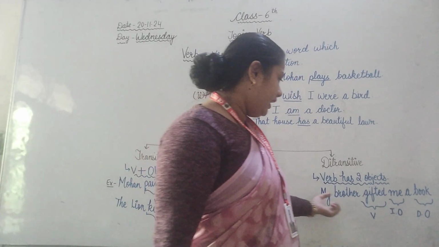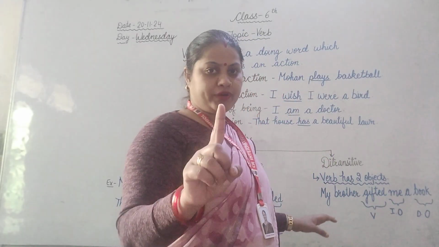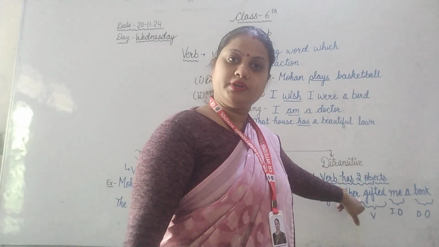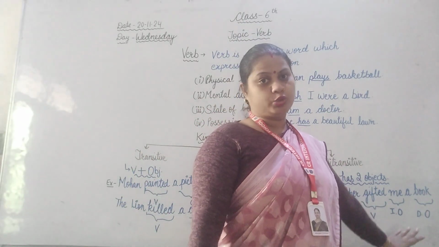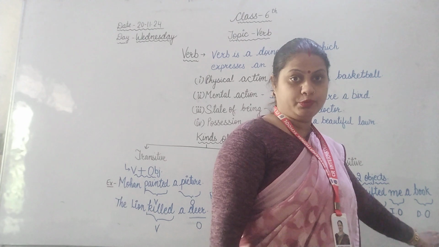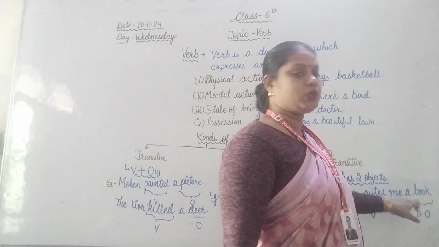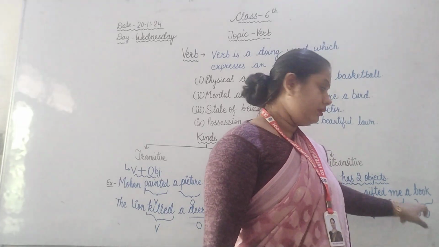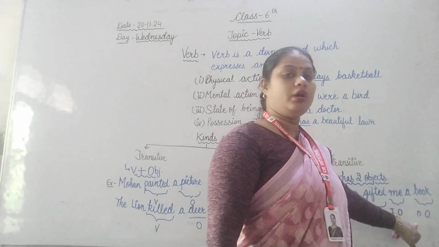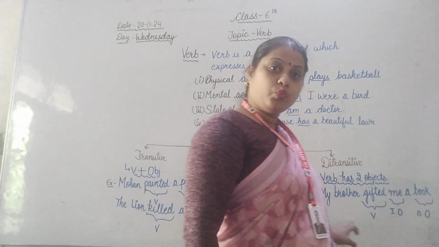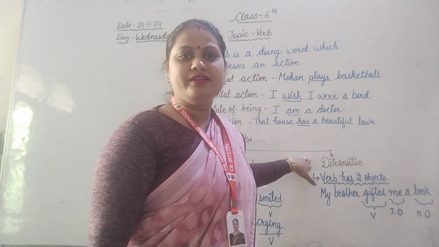Like how: my brother gifted me a book. First of all, we have to find out the verb. Gifted. It is a verb. Which kind of verb is it? It needs an object. ये तो clear हो रहा है क्योंकि उसके आगे me है, object. There are two objects, that is me as well as a book. Here, me becomes the indirect object and a book becomes your direct object. And a verb which needs two objects is known to be ditransitive.